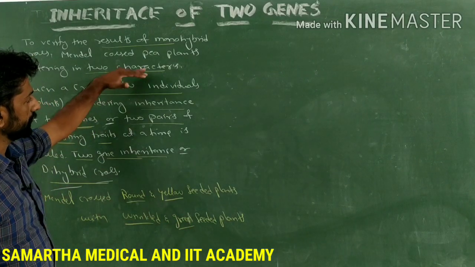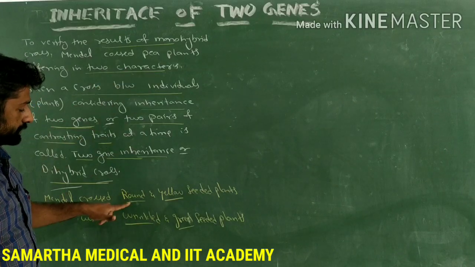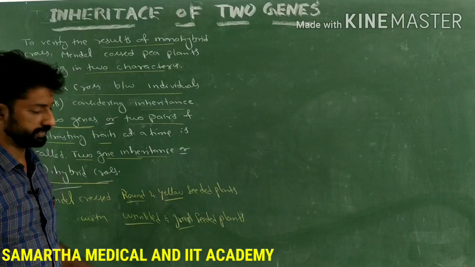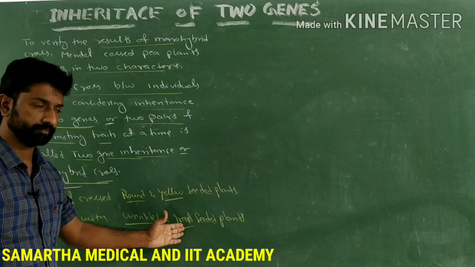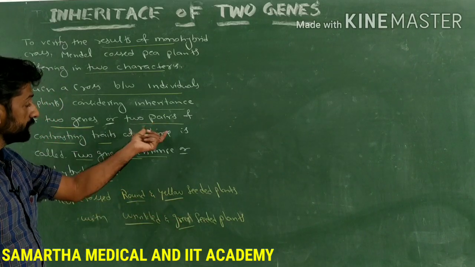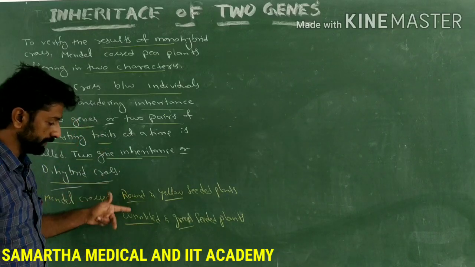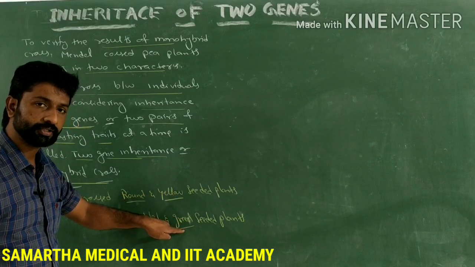So how many characters are selected here? Two characters, that is seed shape and seed color. Seed shape is one character, seed color is another character. So two genes he selected. Round and wrinkled is one pair of contrasting traits, yellow and green is another pair of contrasting traits.